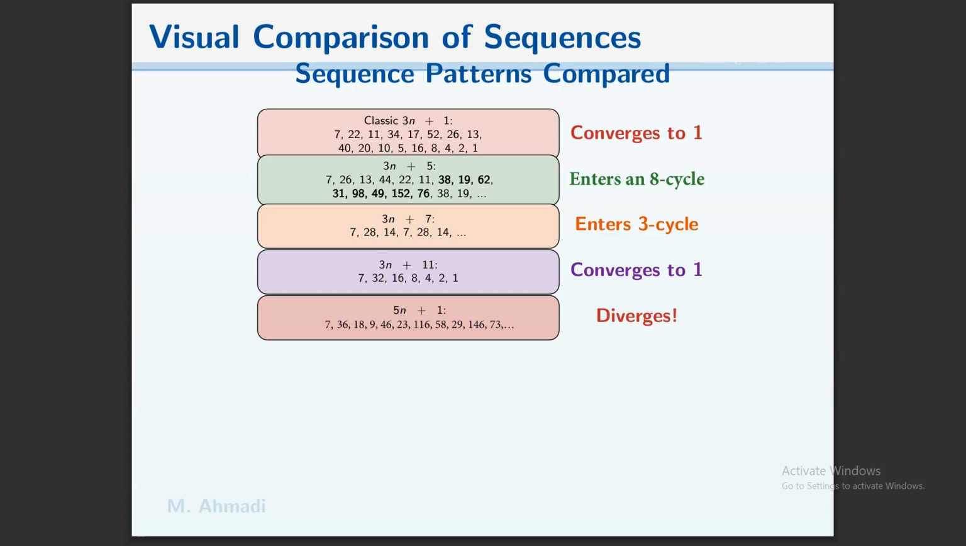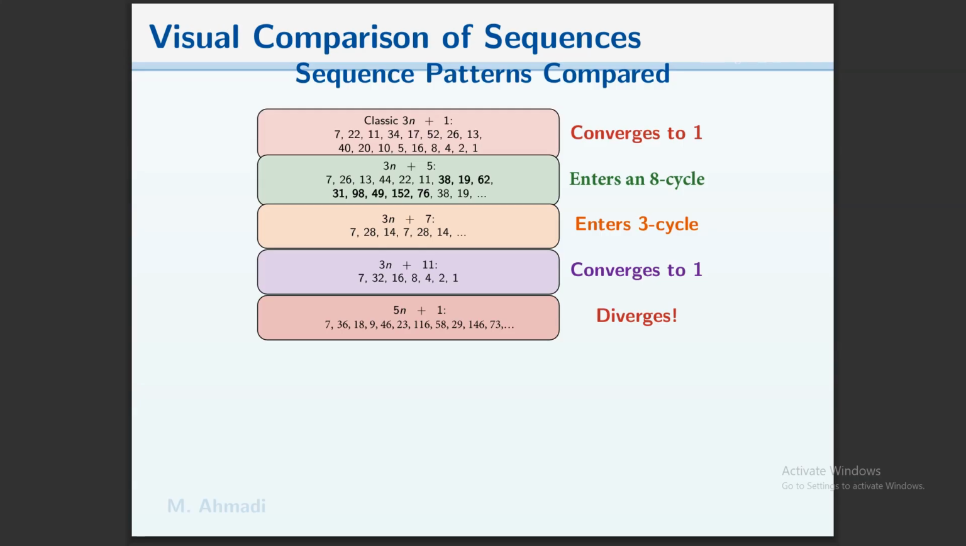Also, we have a visual comparison of sequences. The classic Collatz 3n+1 converges to 1. Here are the sequences generated starting with 7. After this sequence, it reached 1. And for 3n+5, it enters the 8 cycle. We can see here the bold numbers entering the cycle.